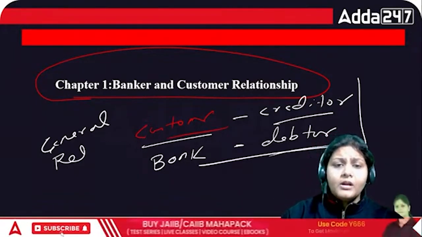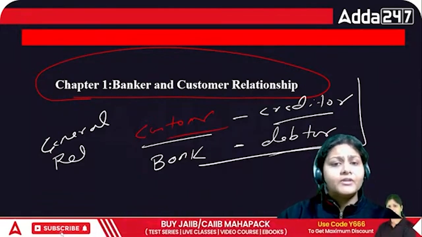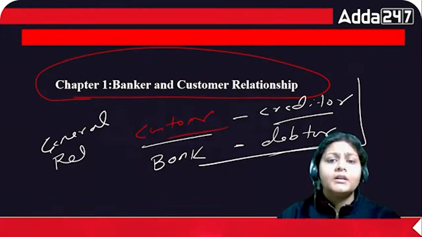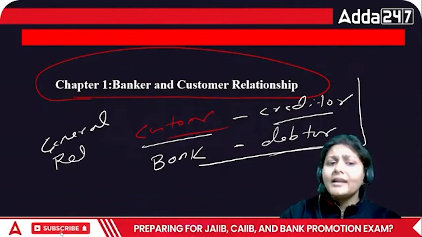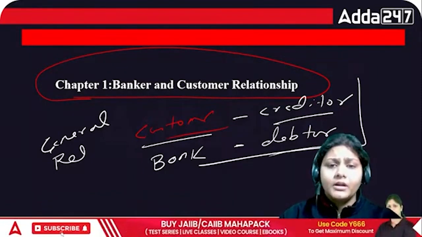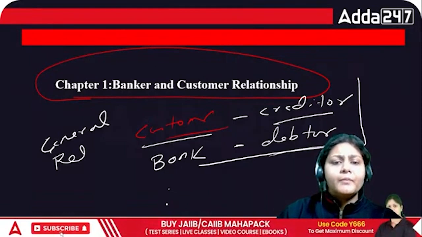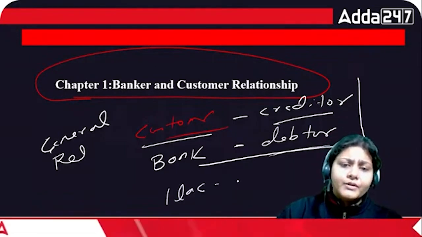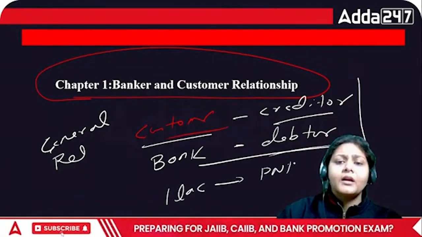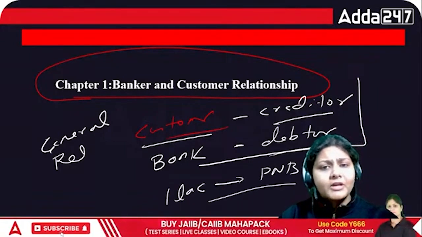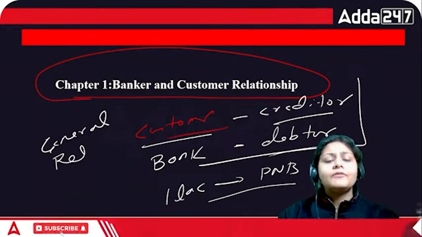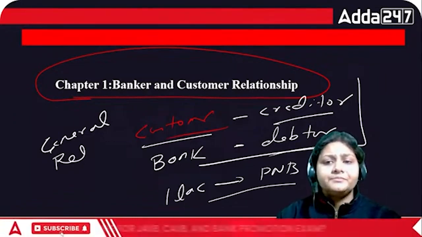Okay, now this money is with the bank. Now the bank becomes the debtor. Now the bank can utilize that amount in the way they want. I have deposited my 1 lakh rupees with the Punjab National Bank. So this is the general relationship. I have opened my account in the Punjab National Bank and I have deposited 1 lakh rupees, right?